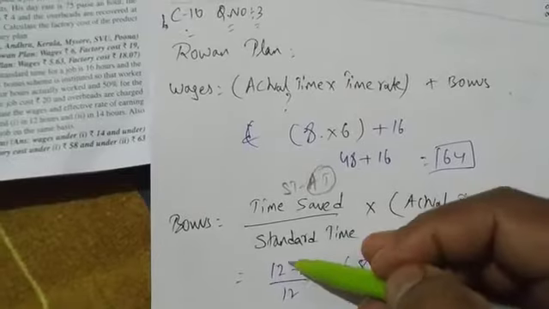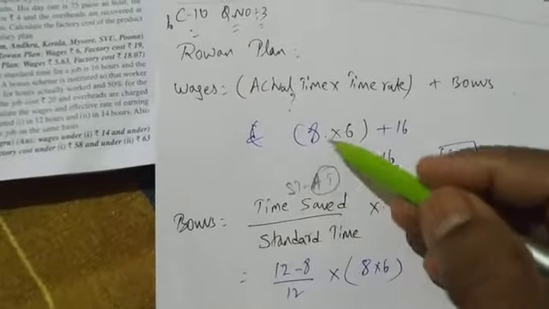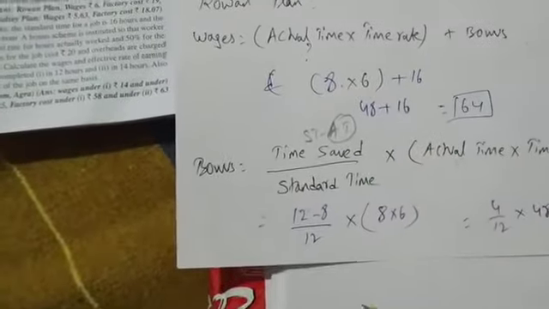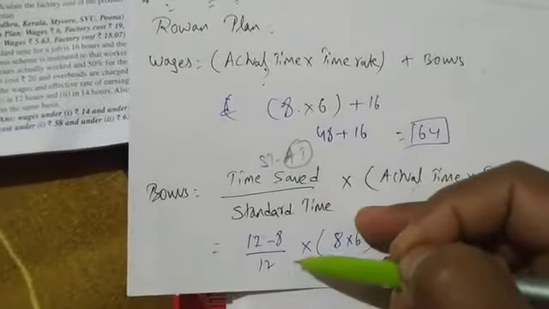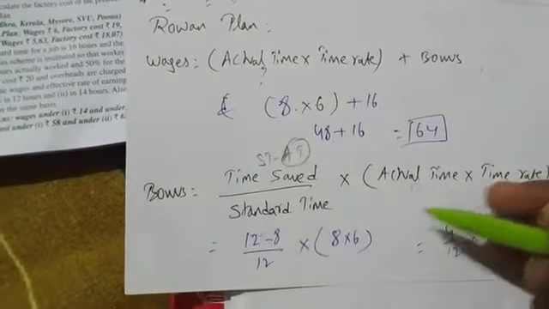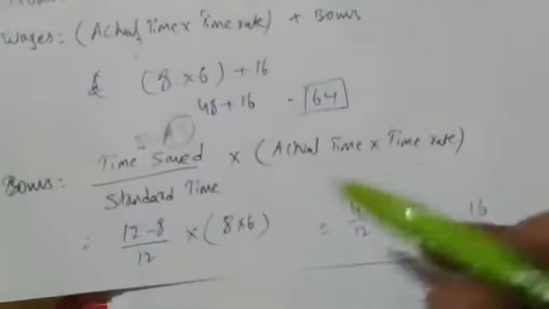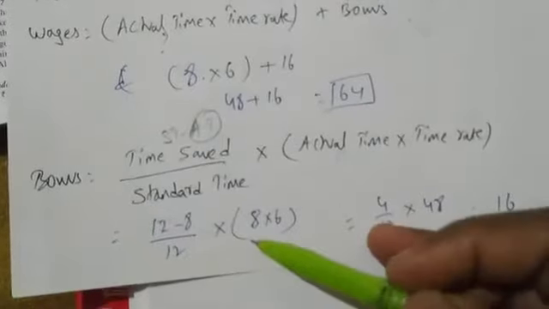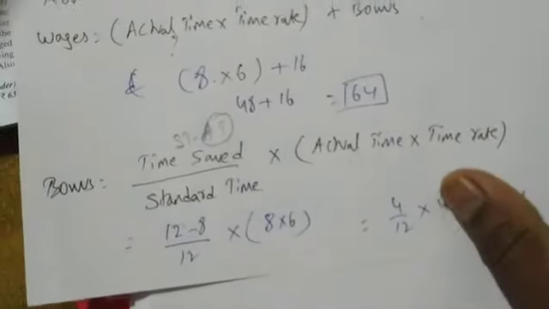Here also, time saved is standard time minus actual time. We would have done that. But what has he not given? Time saved. Time saved 12 minus 8, 12 into 8 into 6, 48. Okay. 12 minus 8 divided by 12, 8 into 6. So 4 divided by 12 into 48. So we got 16. So 16.